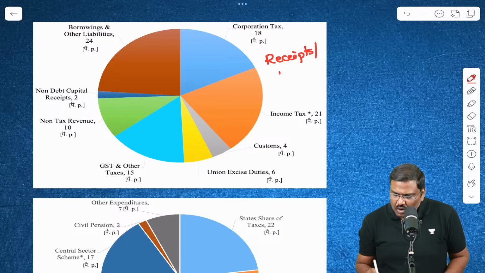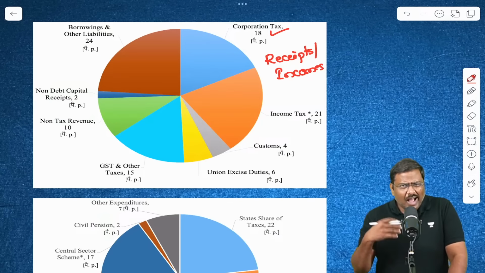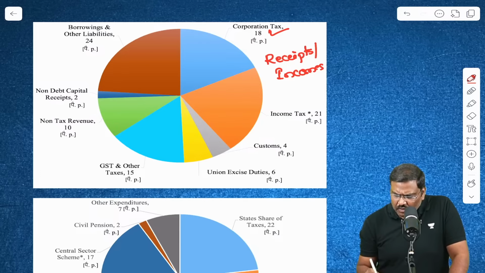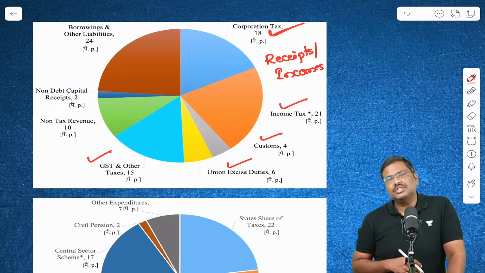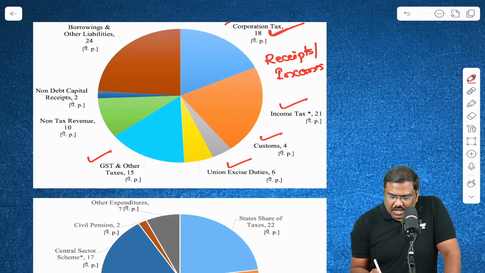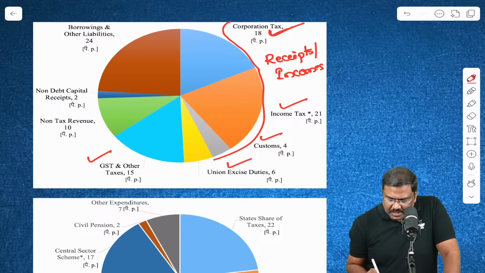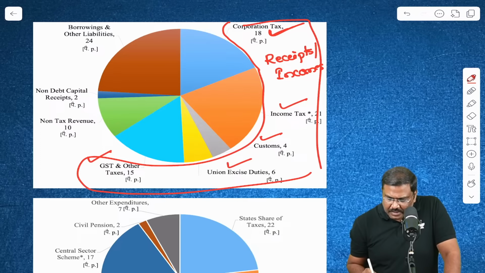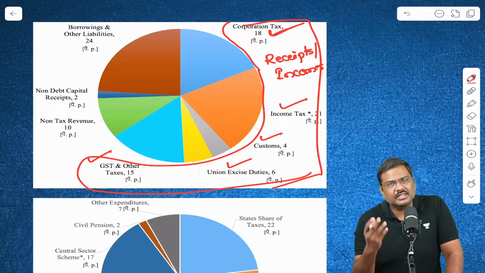And what you will see is the government is earning a very high amount of receipts in the form of taxes, that is corporate tax, income tax, customs, union excise and GST. A large chunk of the total income generated is because of the tax receipts itself.